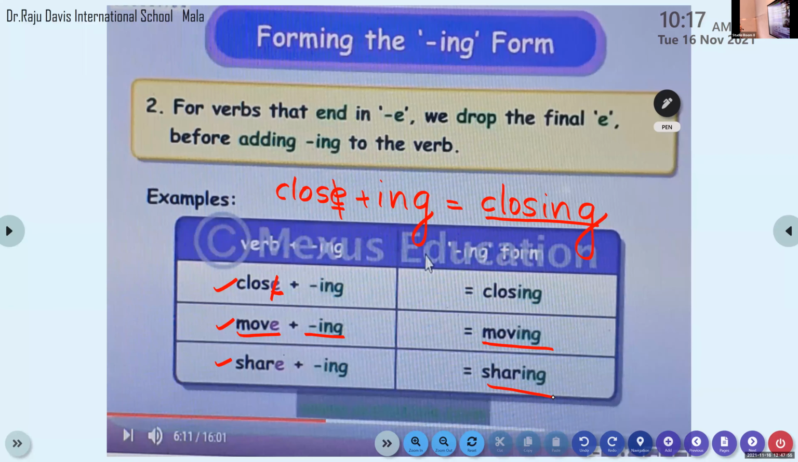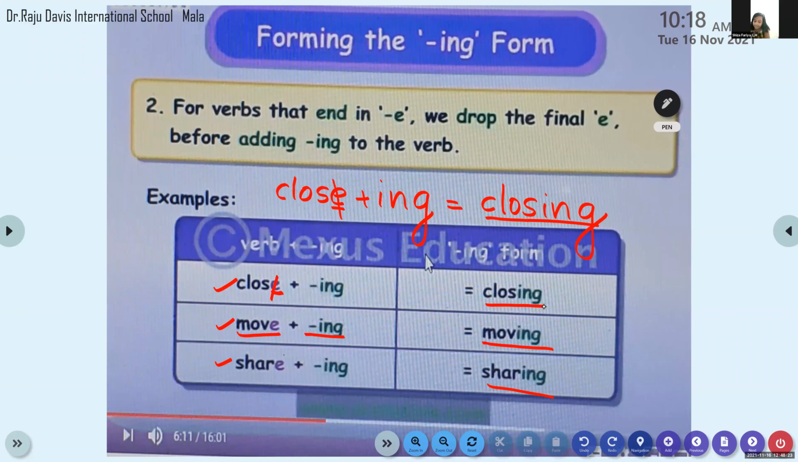What is the meaning of errors, ma'am? Error means mistakes. Okay. Have you finished? Close, move and share. So close is a verb. When you add ing, what happens to the E here? It drops out. Okay, add ing to it.